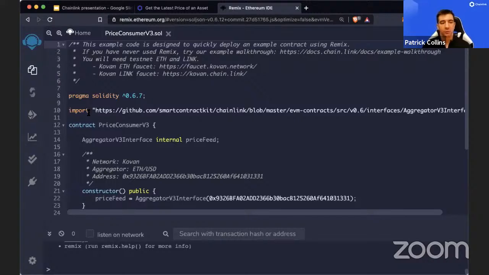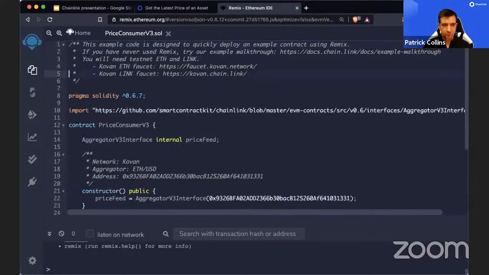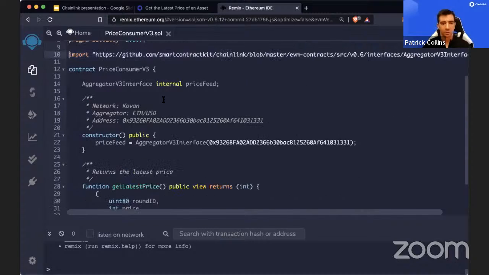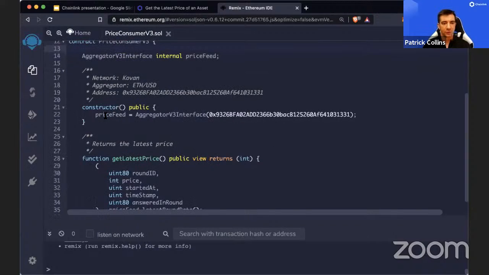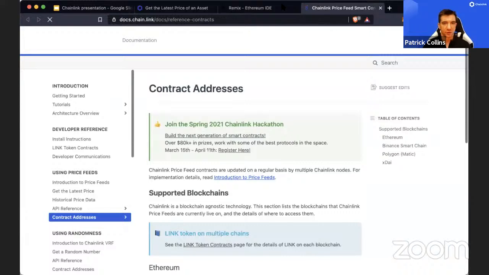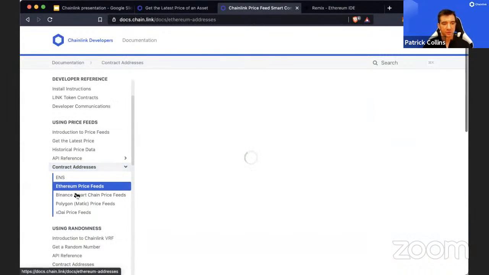But just to work through the contract a little bit, we're going to import the Chainlink aggregator interface right here. And we're going to create a variable called price feed. We're going to get the aggregator v3 interface of this address. So in this doc here, we can go to the contract addresses, and we can see the addresses of the different price feeds on different networks.